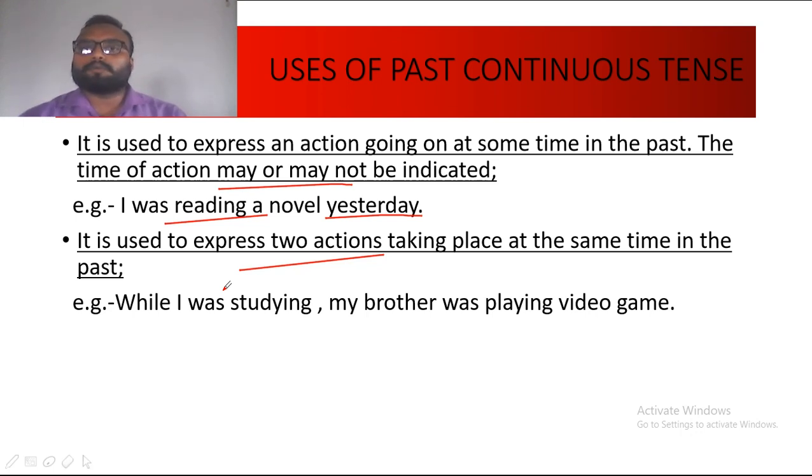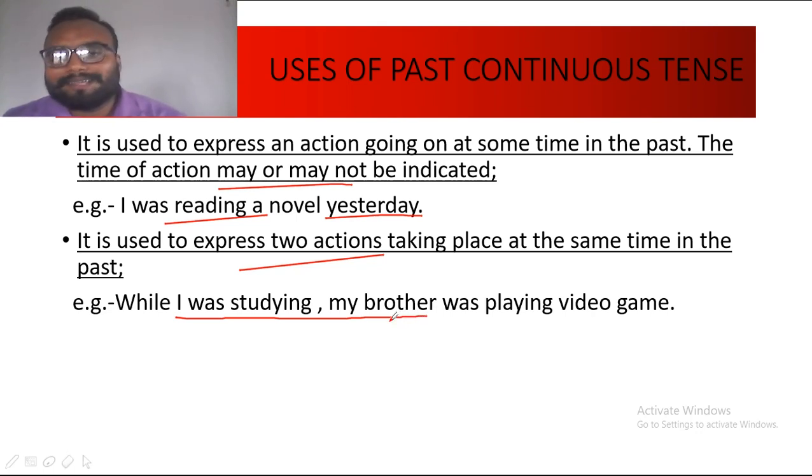There will be no sequence of action. Both actions will start at the same time, may continue for some time, but both will continue, both will be in process for a parallel time being. So this type of action will take past continuous tense. Any two actions which are going on parallelly at the same time will take past continuous tense.